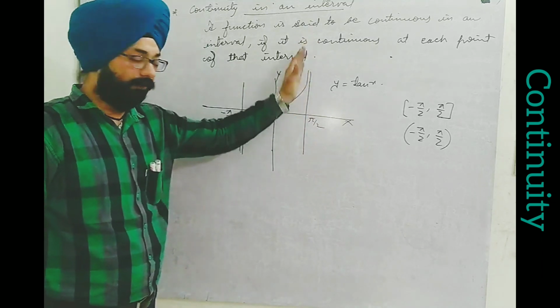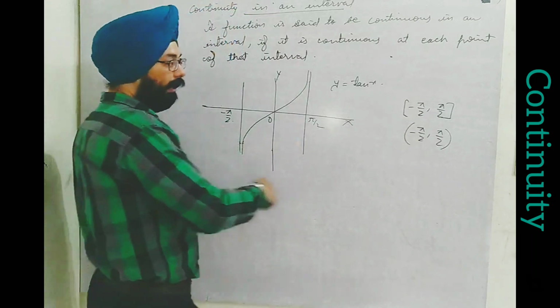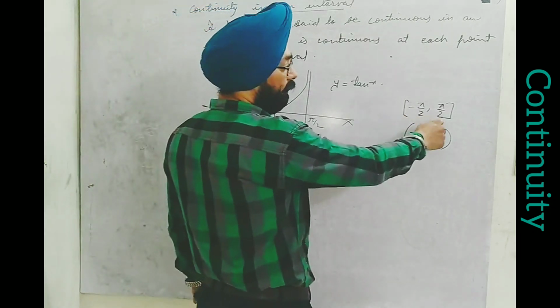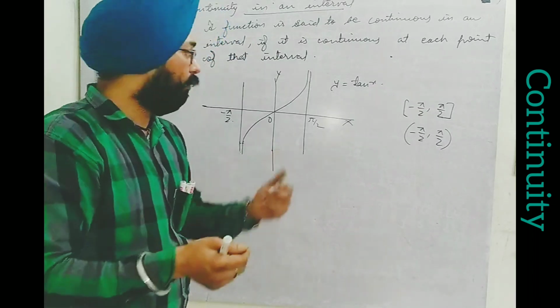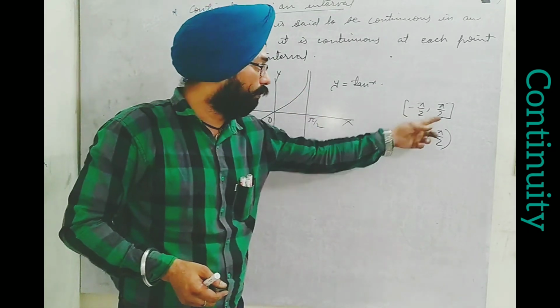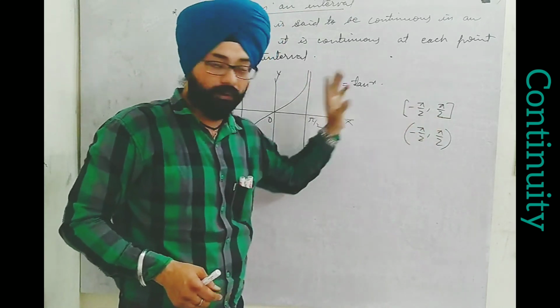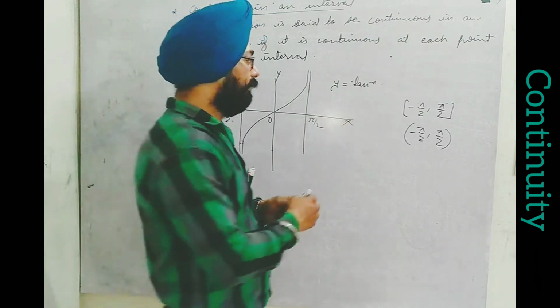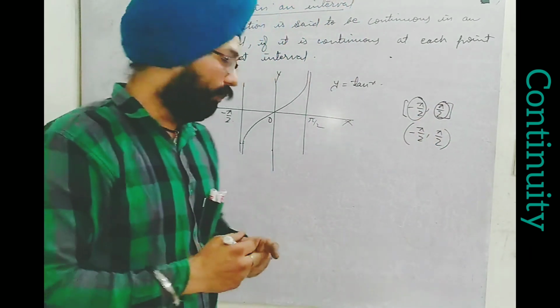What is the nature? Plus infinity. The result will be plus infinity and minus infinity at the extreme points of this closed interval. That's why, if the question is raised about the continuity of this function in the closed interval minus pi by 2 to pi by 2, then we can say this function is not continuous in the closed interval. Reason? Because at two particular points, minus pi by 2 and pi by 2, it is not continuous.